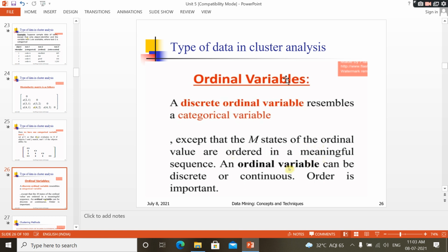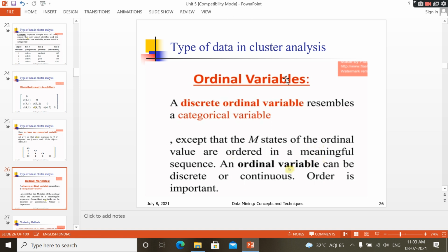That comes under discrete ordinal variable. It also has some order, but we are representing it with the naming convention. Again, you take 0 to 20,000, 21,000 to 60,000, next 61,000 to some 1 lakh, greater than 60,000. It is also some order, but it looks like a continuous one.